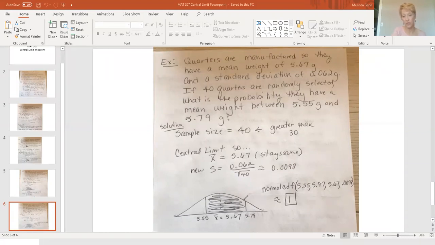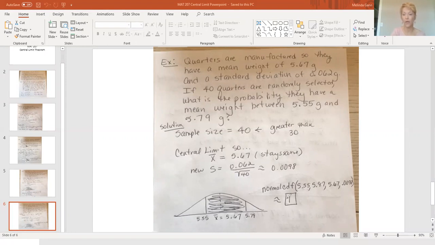Now, I did this one to show you something. All right, so the mean goes in the dead center. I wanted the probability that was between 5.55 and 5.79. So those are on my picture, and I've shaded between because it said between. So I go to normal CDF. I do my left endpoint of my shading, my right endpoint of my shading, my mean, and my standard deviation. Now, remember I told you that I didn't want you to basically round to 0 or 1, but you can't really control what the calculator does.